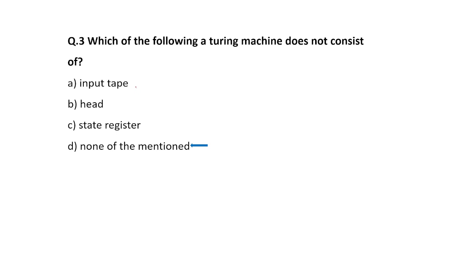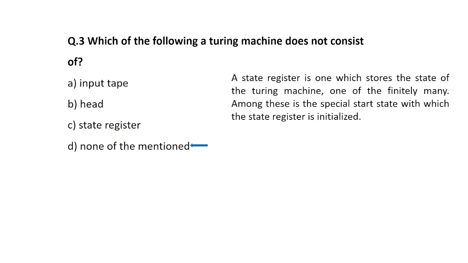That means input tape, head and state register are the part of Turing machine. As you can see here is its explanation. A state register is one, this is very important, which stores the state of Turing machine.